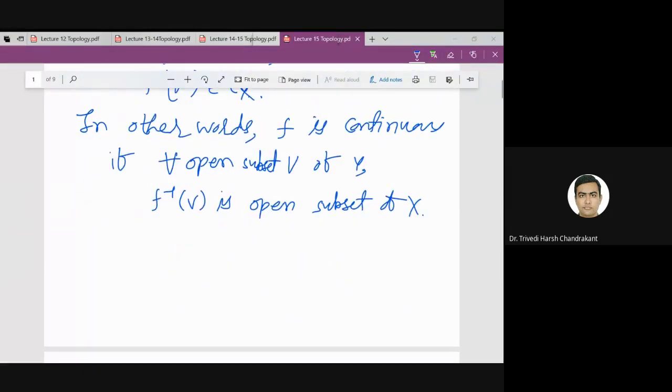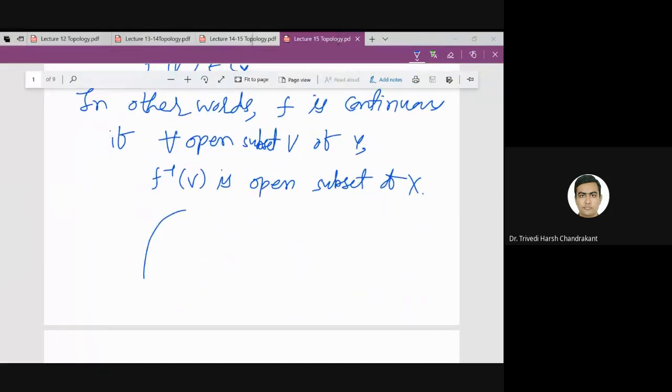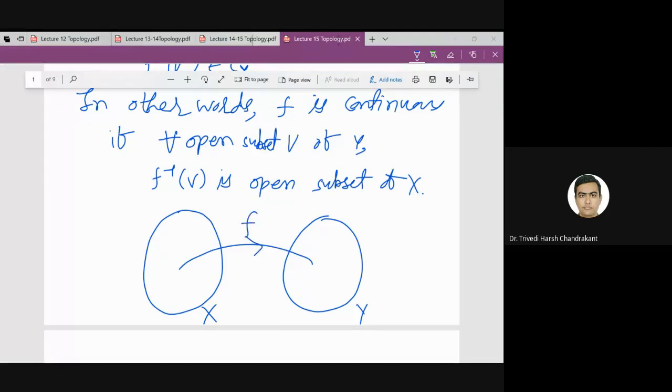So using a diagram also we can see this. If I have the set X, the set Y, and I have a function f, what is the meaning of f being continuous?